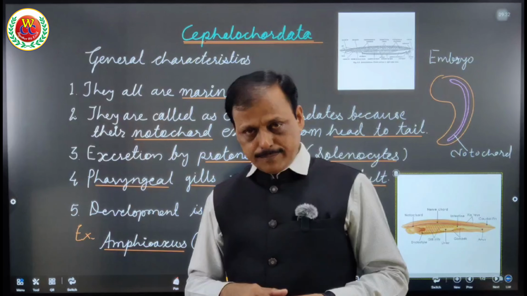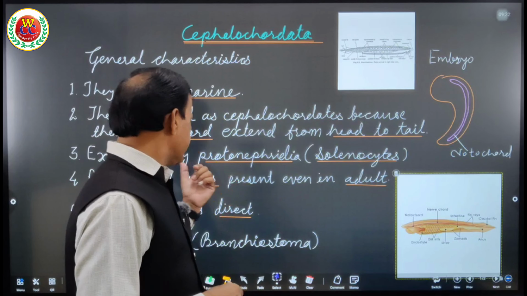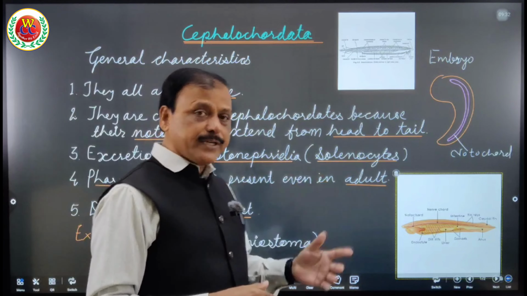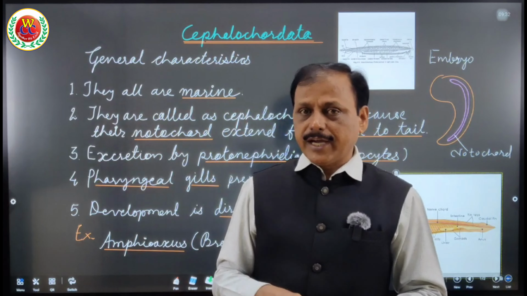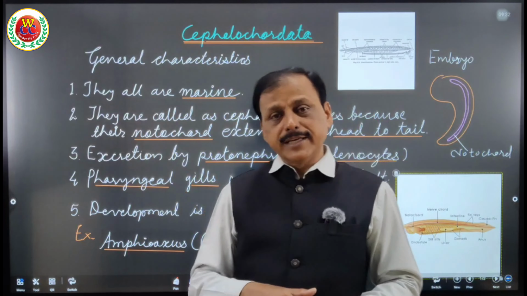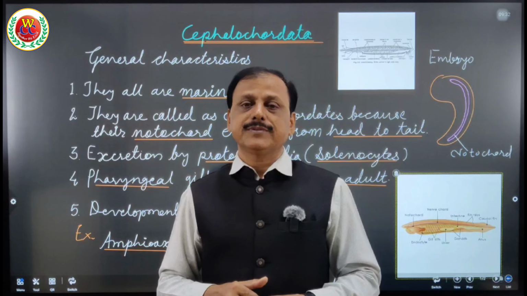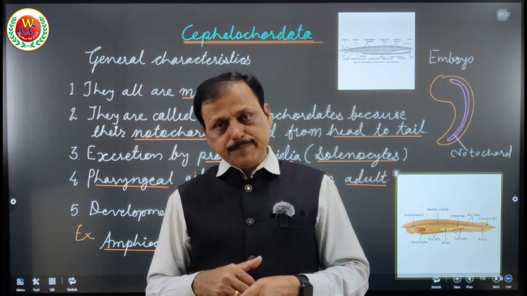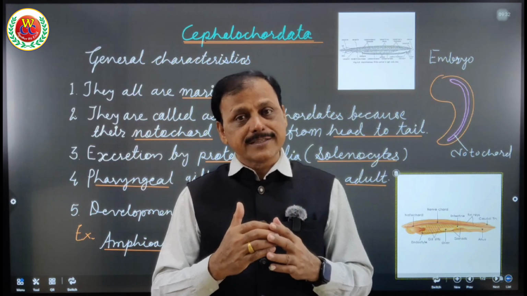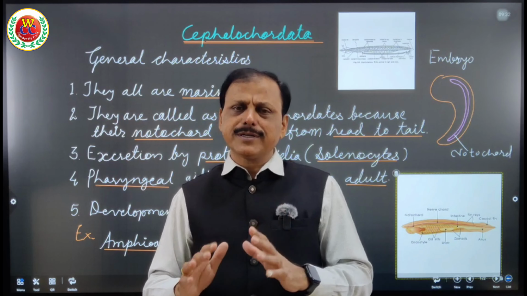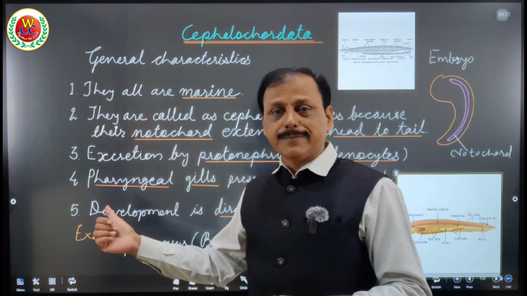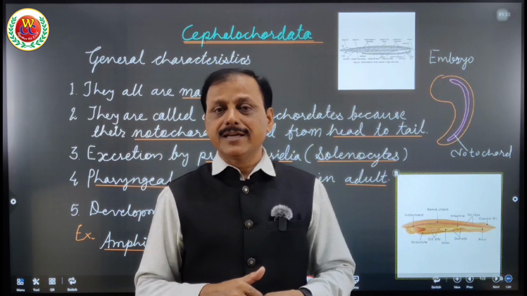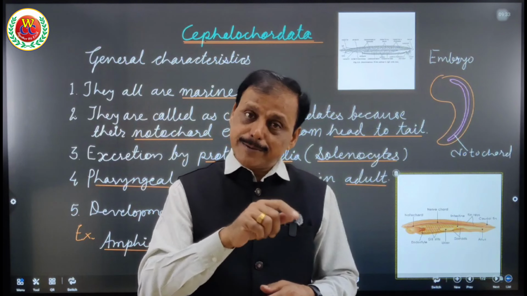Excretion by protonephridia. That protonephridia are also known as solenocytes, and respiration by pharyngeal gills, they are present in adult also. Otherwise, in higher organisms like reptiles, birds and mammals, they have these gills in embryo stage, and therefore it is very important to mention here that pharyngeal gills are present in adult stage, as gills are present in fishes up to adult and they respire by gills.